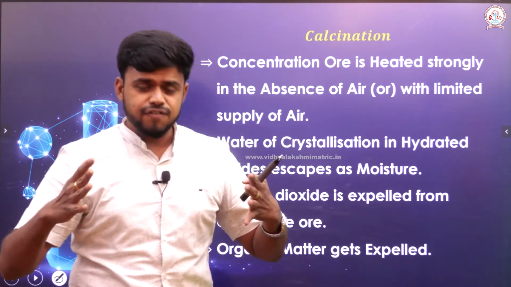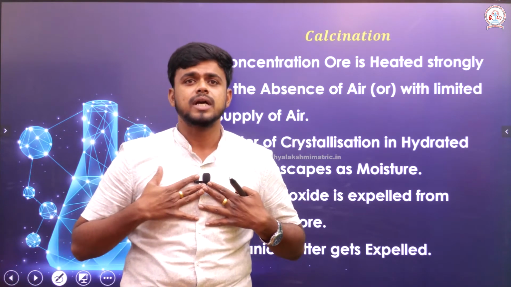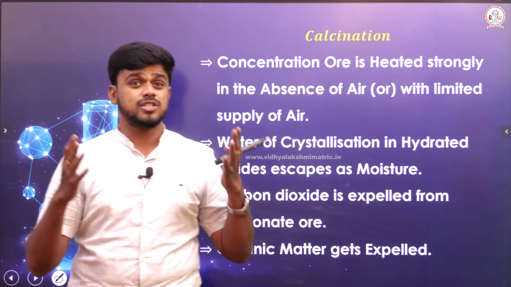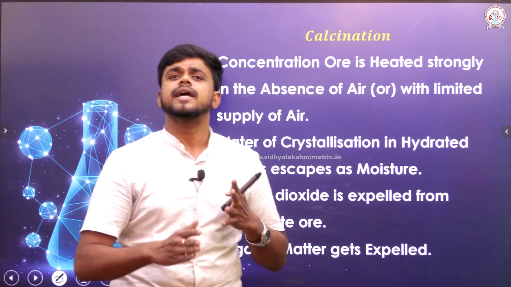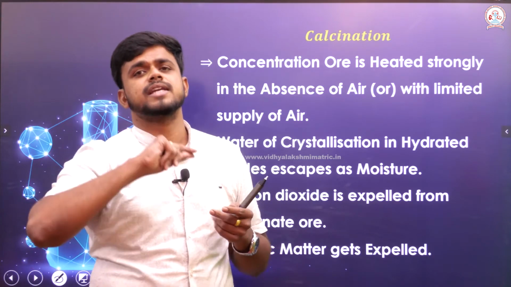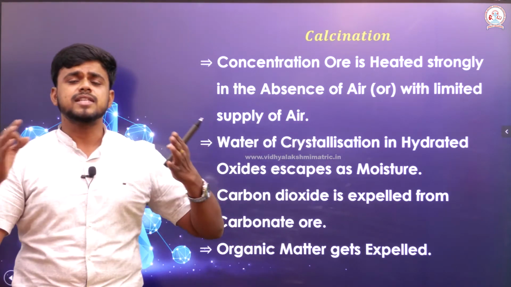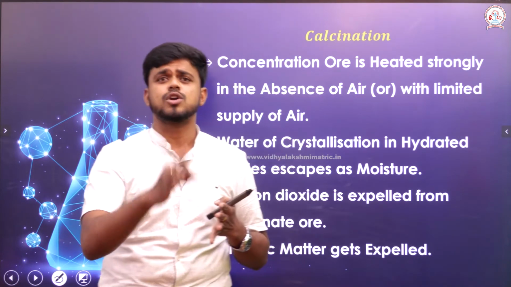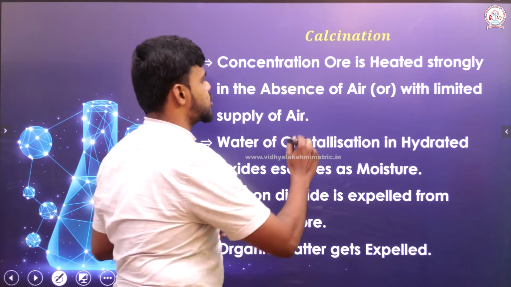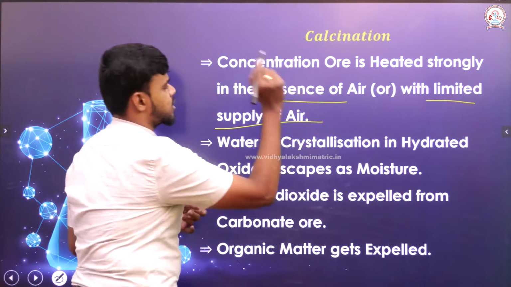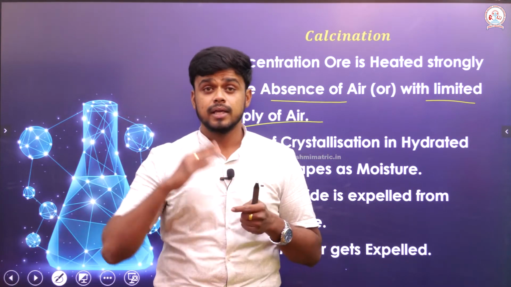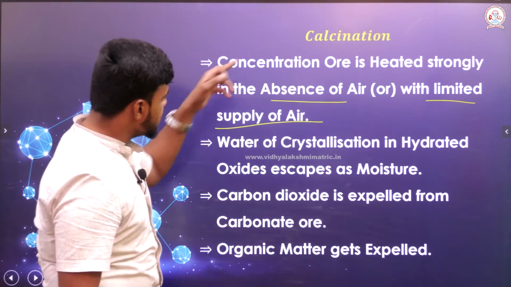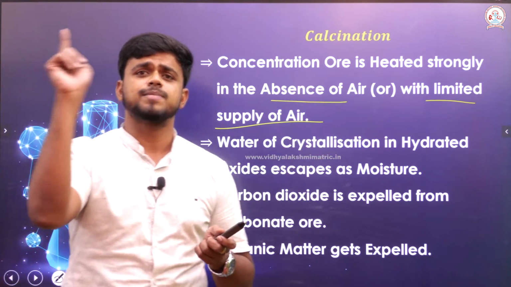Suppose my ore contains carbonate or water of crystallization, which is hydration. I can use the process called calcination. In calcination, what are we doing? The concentrated ore is heated strongly in the absence of air or with a limited supply of air. In roasting, it is heated with an excess of oxygen. Here, it is heated with a limited amount of oxygen or even in the absence of air.